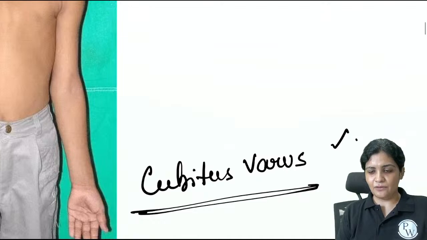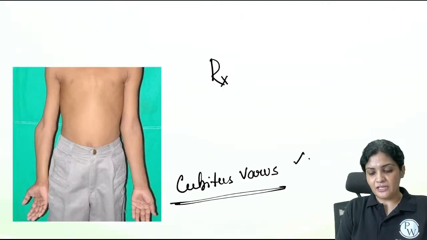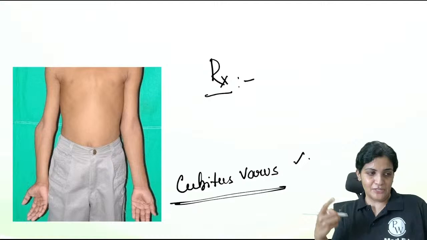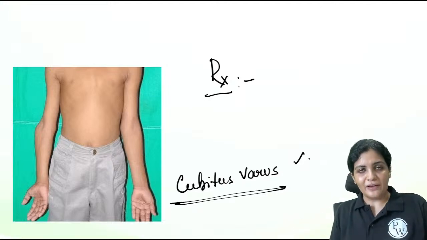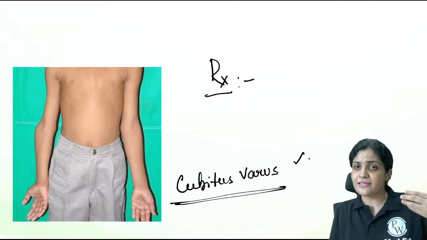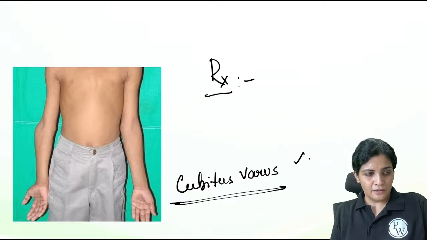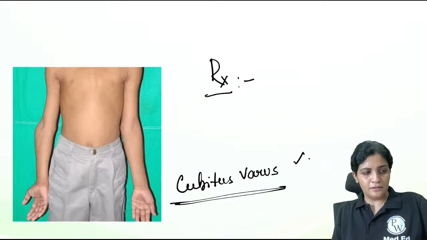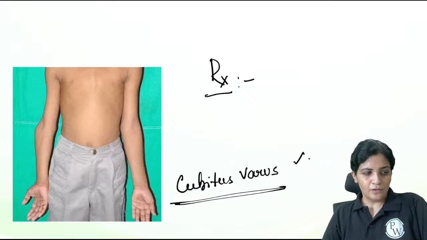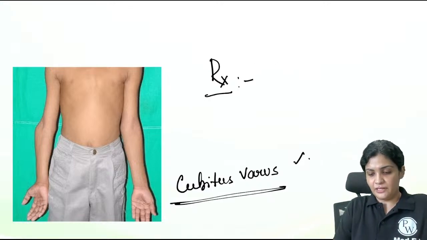Now let us see what is the treatment for the cubitus varus, because you have answered all this really well. I'm putting forward one more important question. Whenever you want to correct this varus or valgus deformity, what is the treatment for it? Quicker. I think Bharat can answer this. Very good. It is osteotomy.